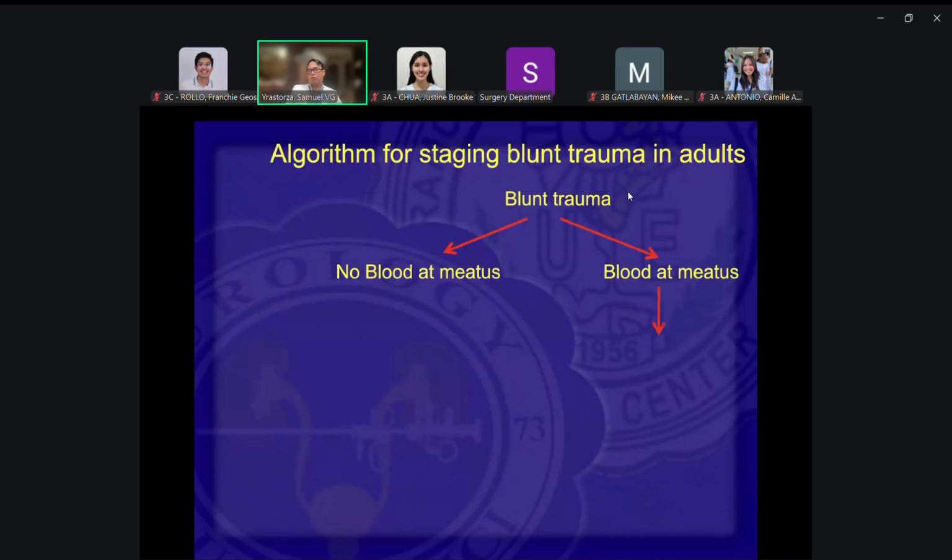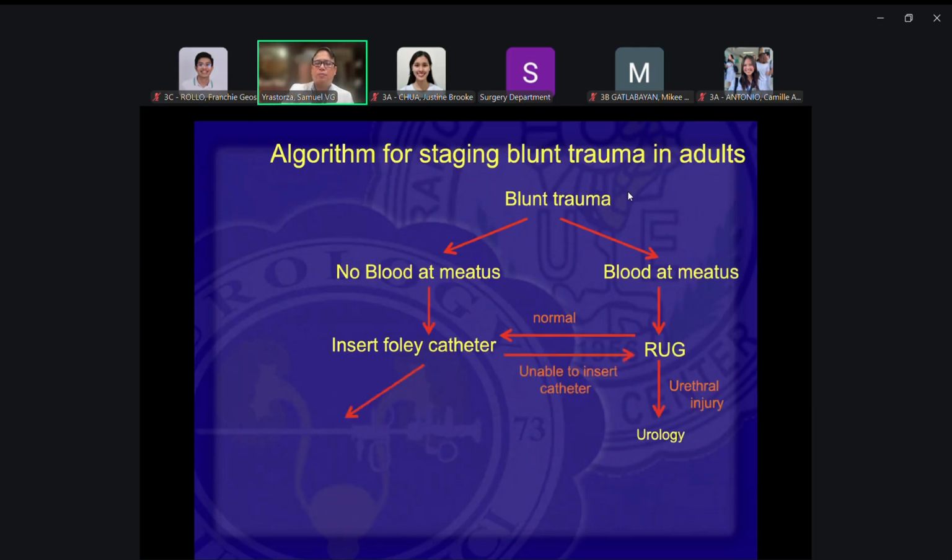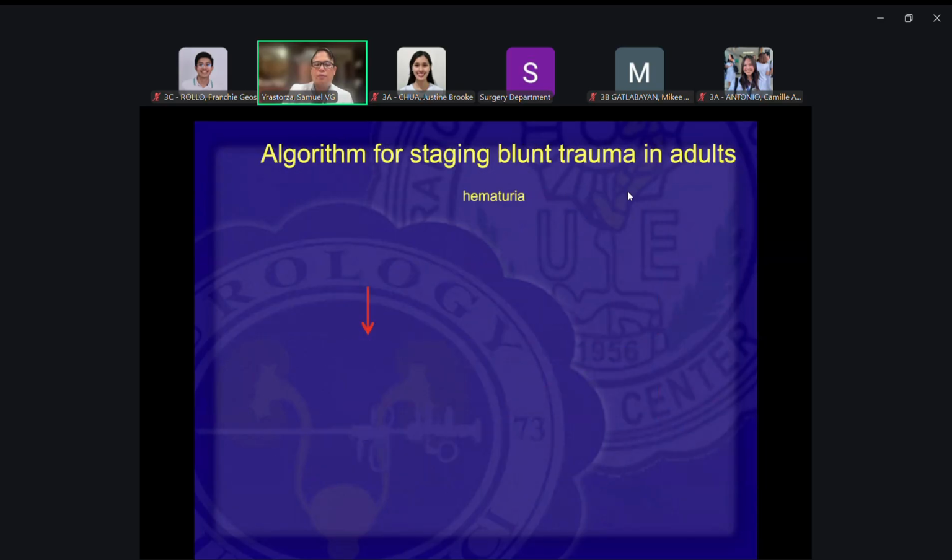So again, when you have blunt trauma, these are the things that you need to do at the ER level. Check if there's blood at the meatus. Okay? If there's blood at the meatus, do your retrograde urethrogram, etc. We just discussed this. But when there's no blood at the meatus, and the history does not tell you that there might be a urethral injury, then you can already insert your Foley catheter and check whether there's gross hematuria or microscopic hematuria to tell you whether you need to do additional tests to check for injury to the kidneys or the other structures. Okay.